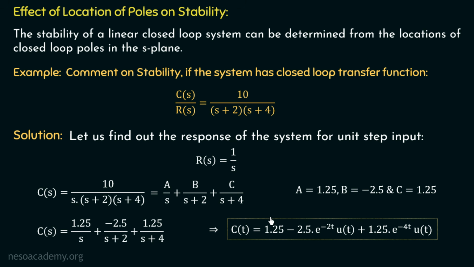Now observe that both the poles of this system are present in the left half plane, and that's why we are having a stable output. That's why we can say that this system is a stable system. Let us now take one more example to understand this concept in a better manner.